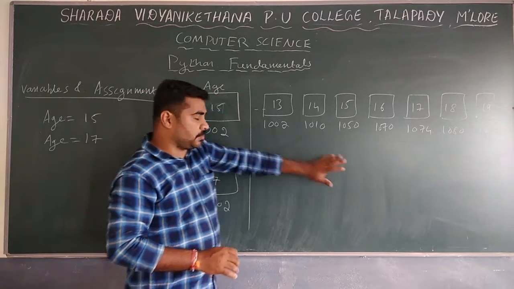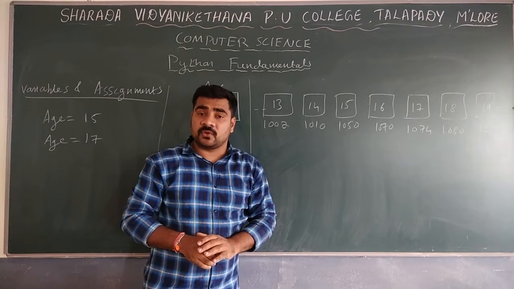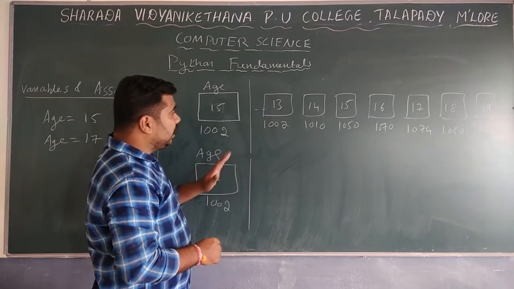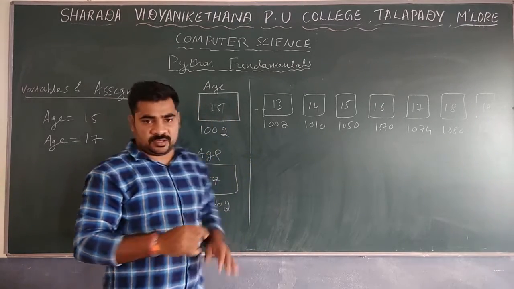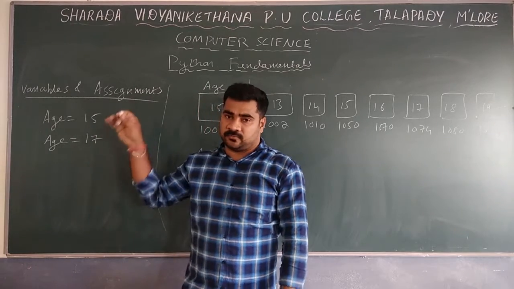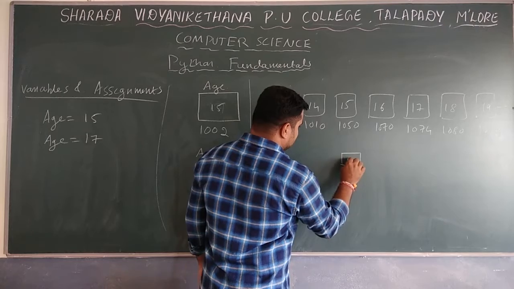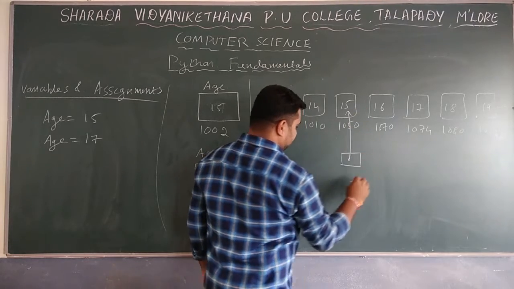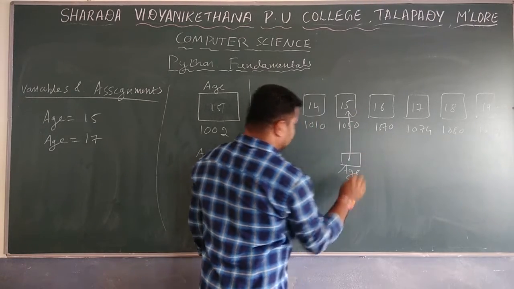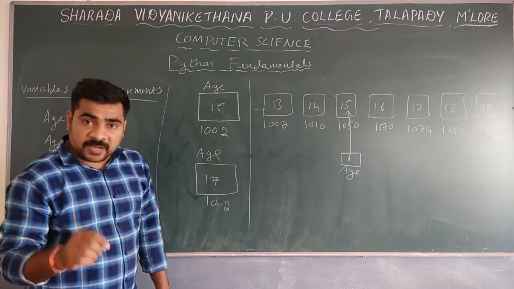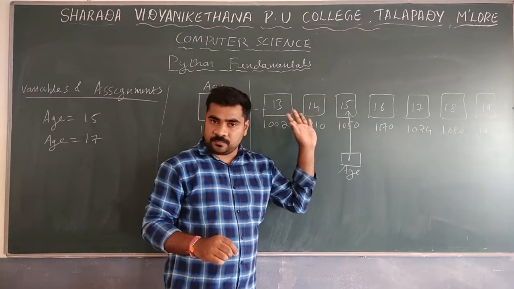But in a Python program, if you assign age is equal to 15, first it will create an address age that will be pointing to 15. Age is pointing to 15, so that memory location is 1050.